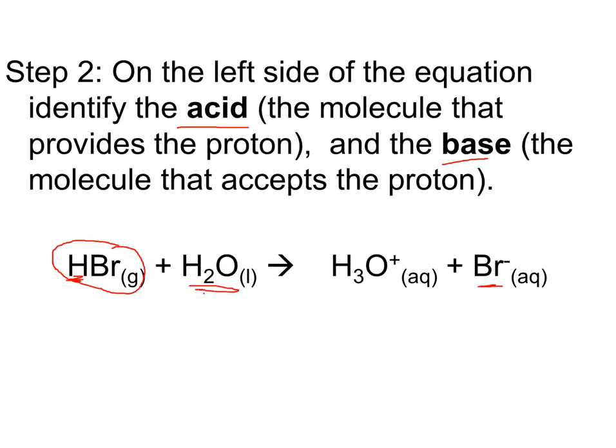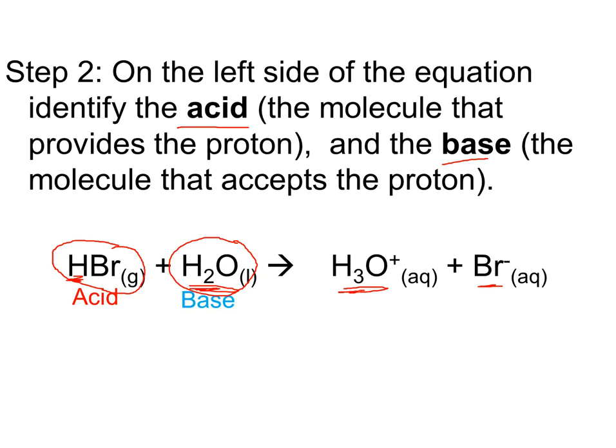Water here starts out as normal water and ends up as hydronium, so it has obviously accepted a proton, so the water must be acting as the base. So the hydrogen bromide donates, the water accepts. We label hydrogen bromide the acid, the donator, and water the base, the acceptor of the proton.